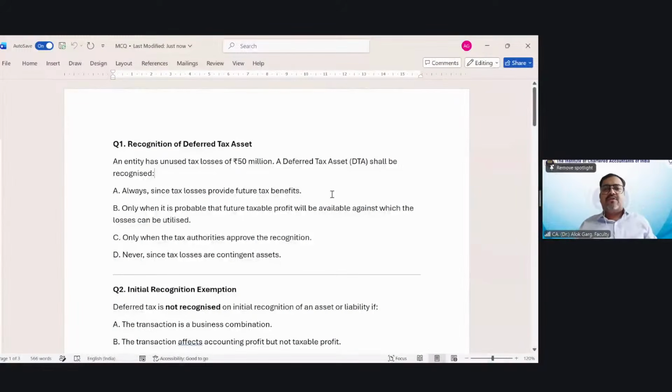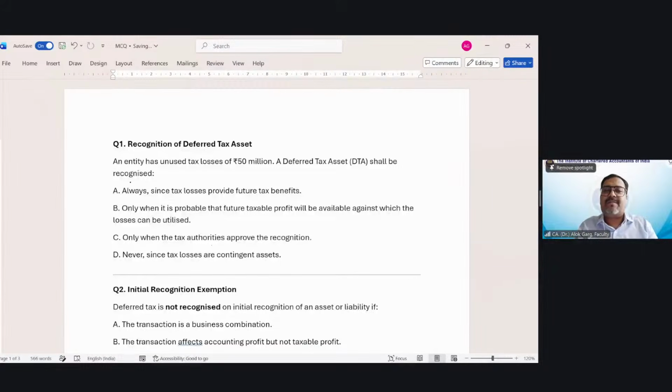Yeah. So question number one. An entity has unused tax losses of 50 million rupees. A deferred tax asset shall be recognized: always, since tax losses provide future tax benefits; only when it is probable that future taxable profit will be available against which the losses can be utilized; only when the tax authority approves the recognition; never, since tax losses are contingent assets.